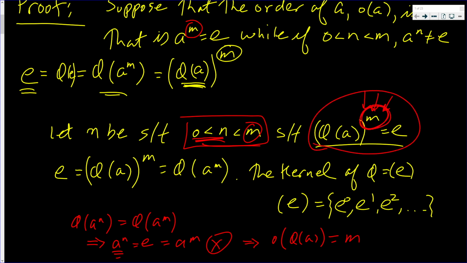Okay, we know that when you raise it to m, phi of a raised to the mth power is e. But we can't just blindly make this statement. It has to be the smallest such positive number. And I showed that. I tried real hard to get a smaller positive number than m, and got a contradiction. That completes this proof. Let me get rid of this side work.